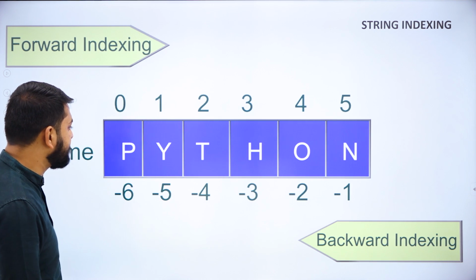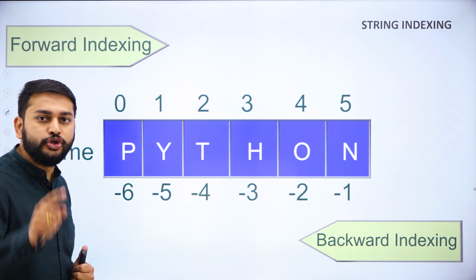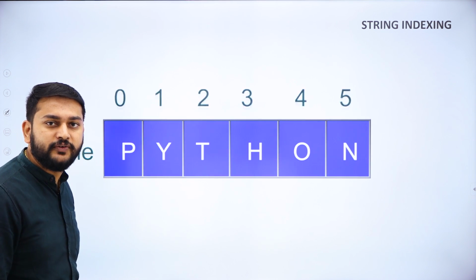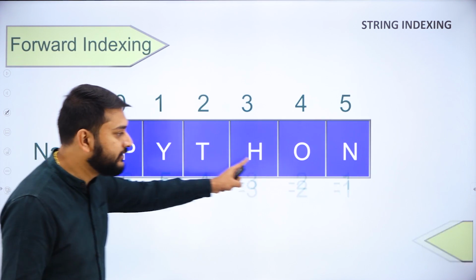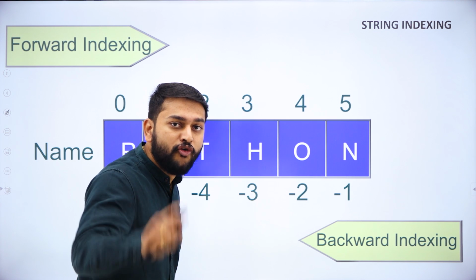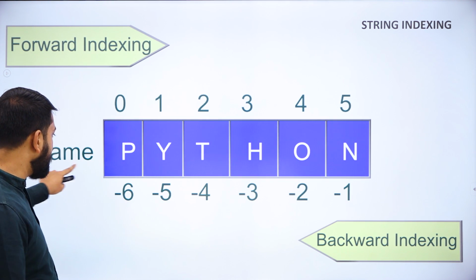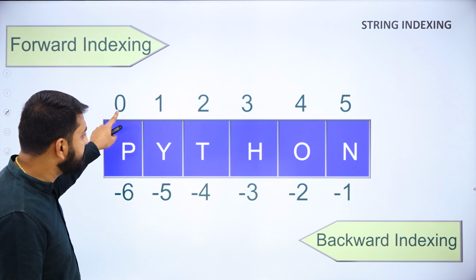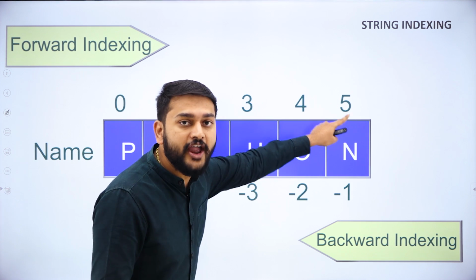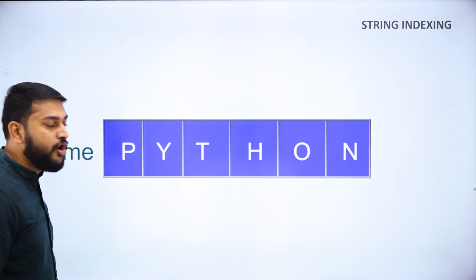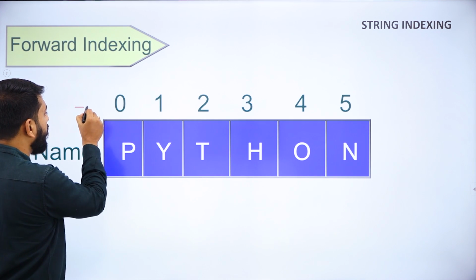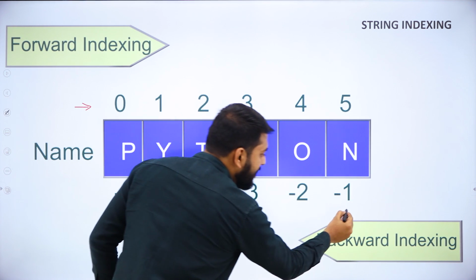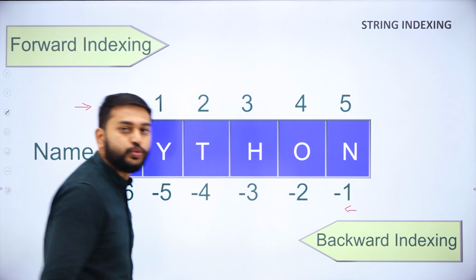So my dear students, in this example, you need to observe. I have given a string. My string is Python here. For this string, I have given the name as name. You need to observe here 0, 1, 2, 3, 4, 5. This is what I will call forward indexing. Always my forward indexing starts from 0 and my backward indexing starts from -1.